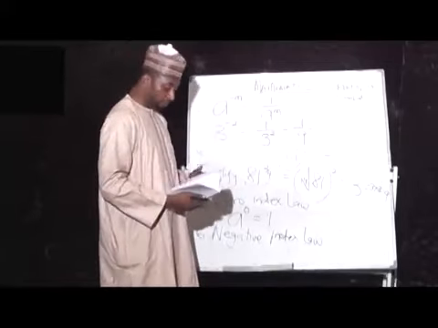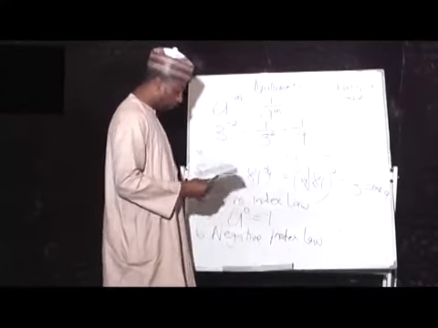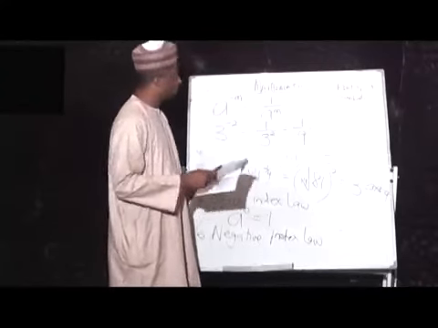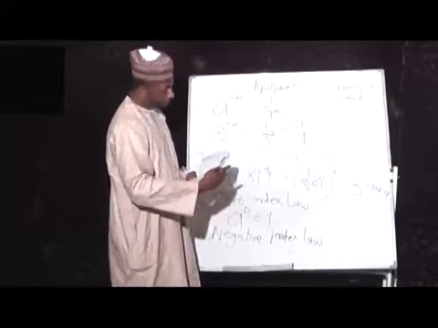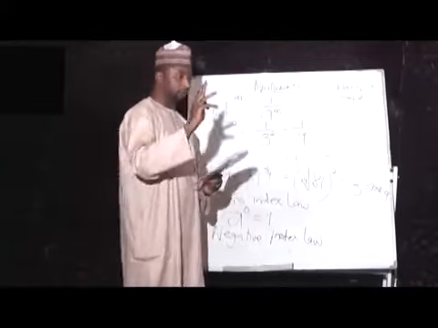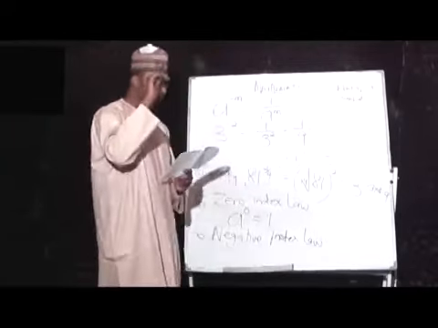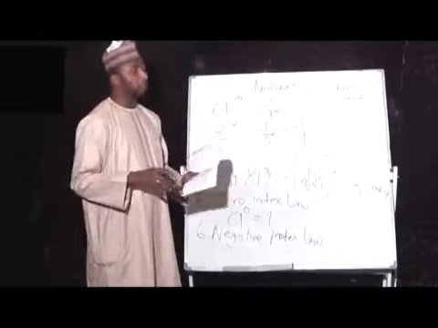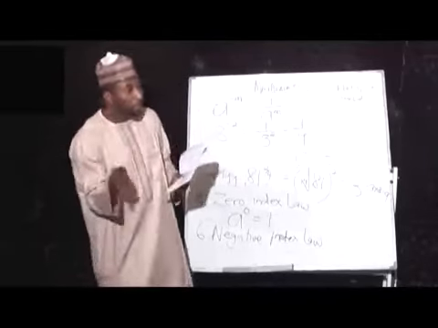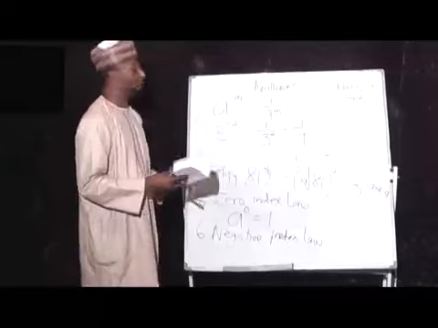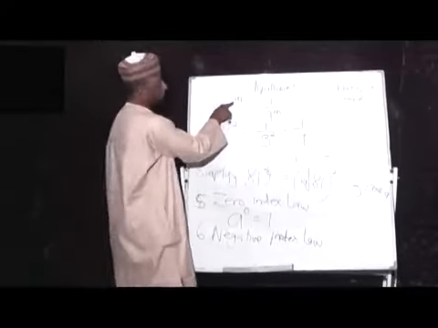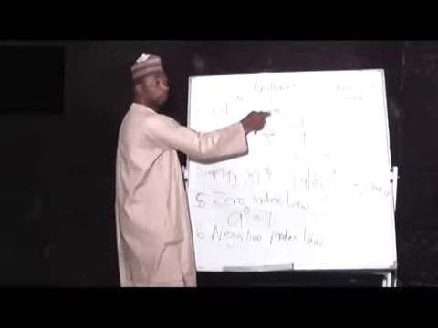So by this, in the case of a negative index, the number you raise to a negative power is equal to what? The reciprocal of the positive power. Look at it. This is a negative power. And this is reciprocal, is that?